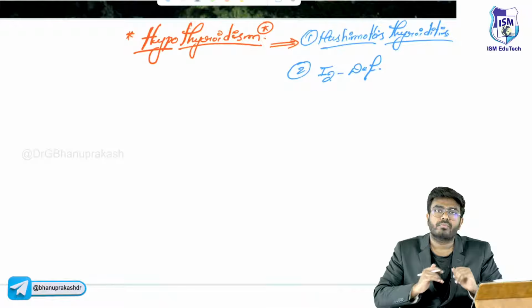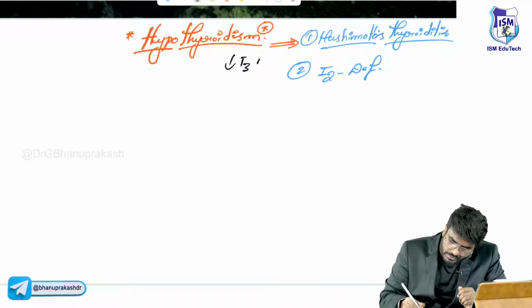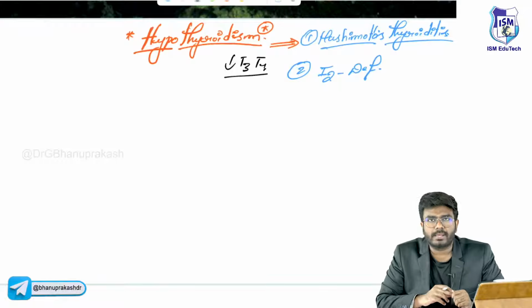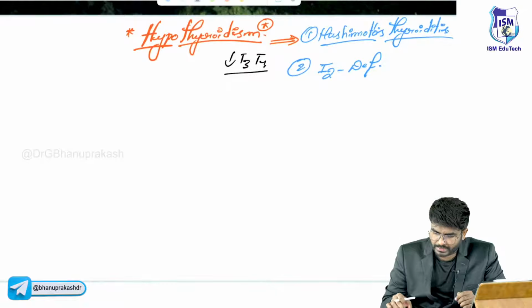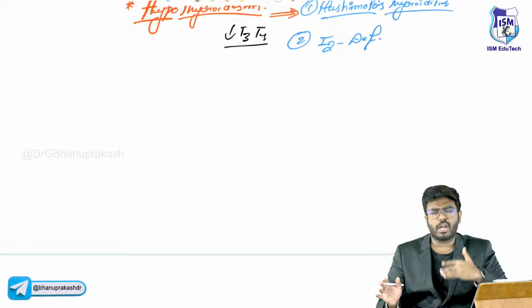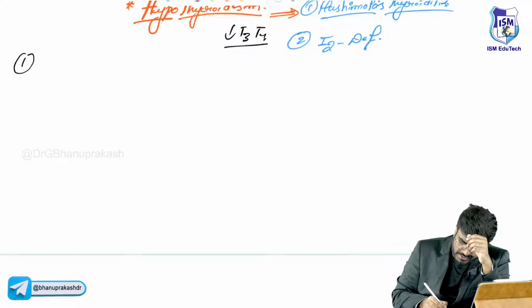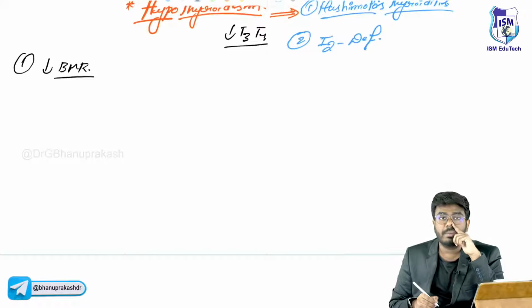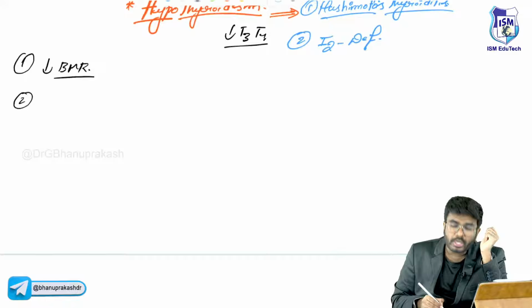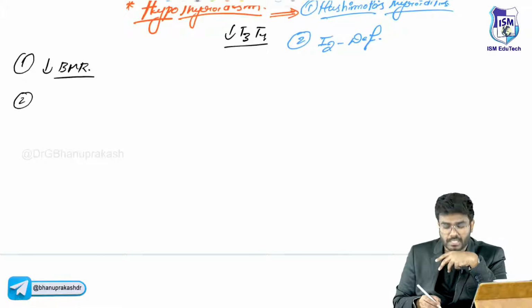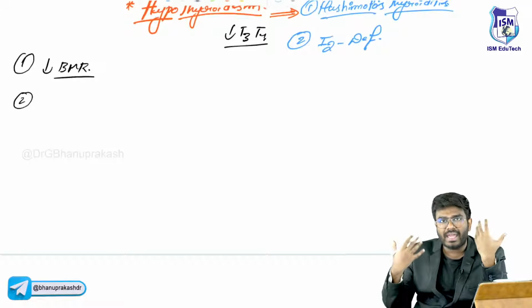Hypothyroidism means T3, T4 are not there. Whenever T3, T4 are not there, the exact opposite clinical features occur, which you already know. So tell me what happens to the basal metabolic rate. The basal metabolic rate decreases. When the basal metabolic rate is going down, the reactions in the body are going down.